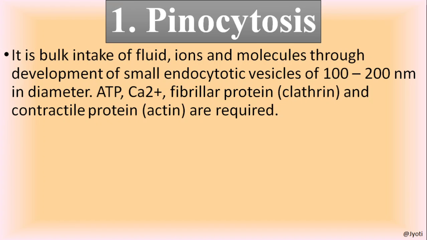Wherever some fluid, ions and molecules get into the cell by the process of endocytosis, that is called pinocytosis. For this purpose ATP, calcium ion, fibrillar proteins and some contractile proteins like actin are required for the process of pinocytosis.